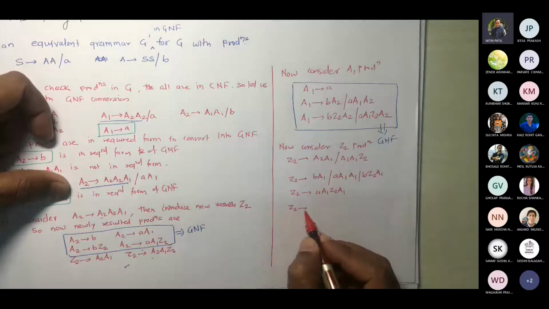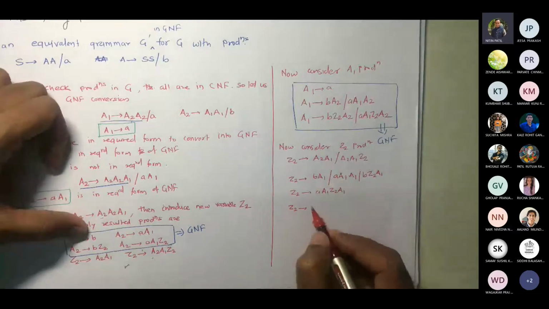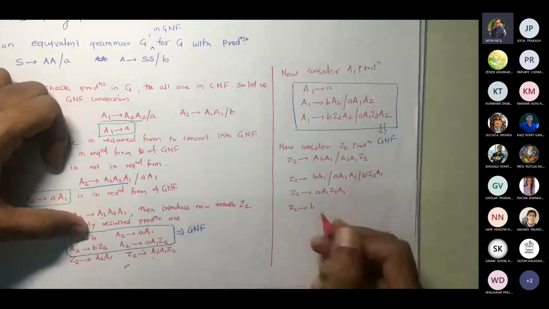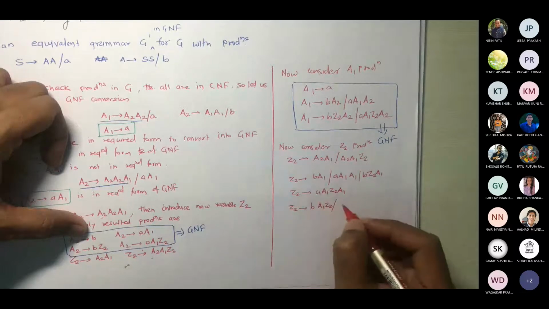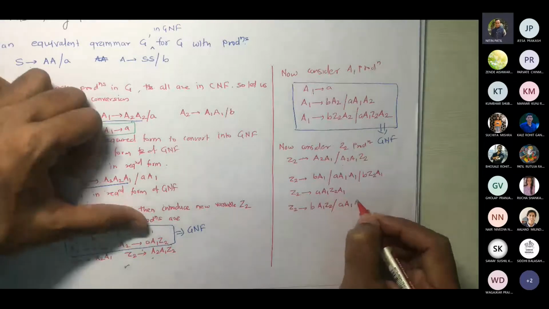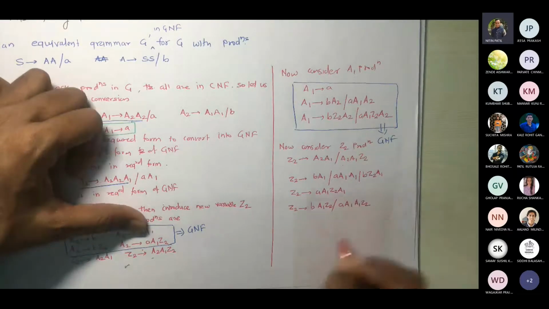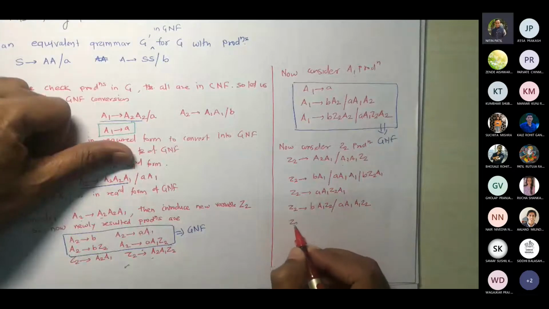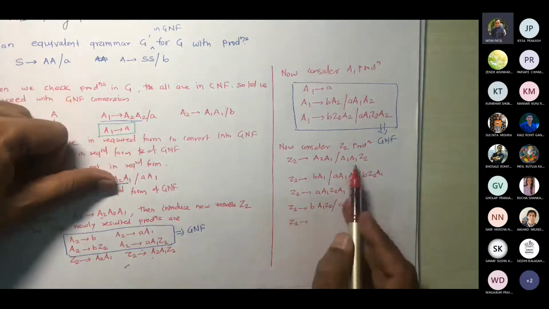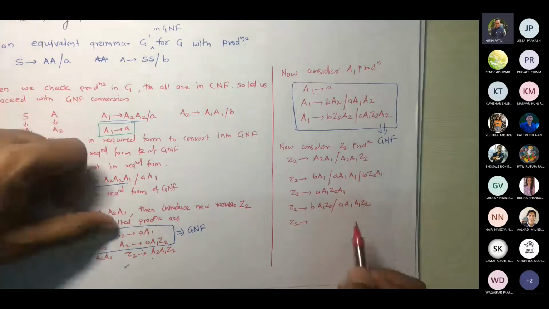So Z2 gives, now again, B A1 Z2, A1 A1 Z2. Okay, Z2 gives, so we are talking about this one now, A1 Z2.